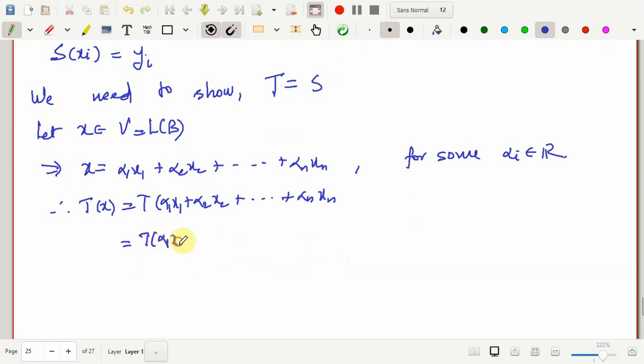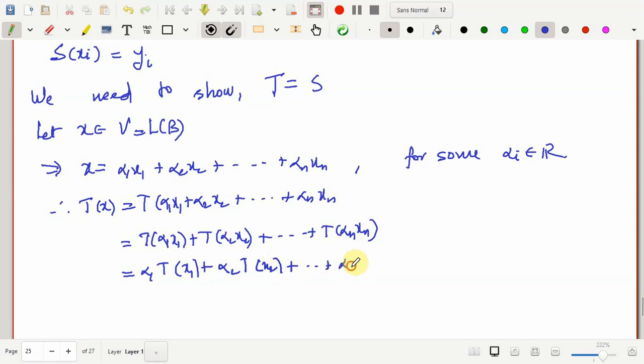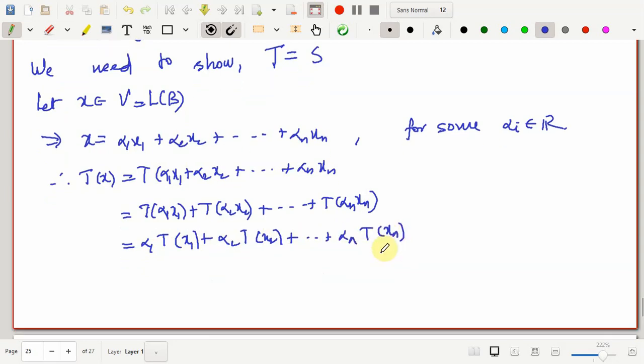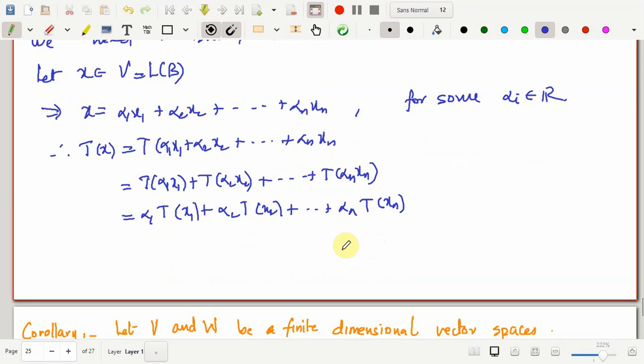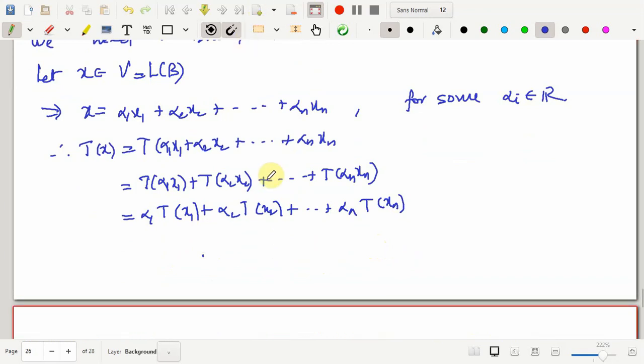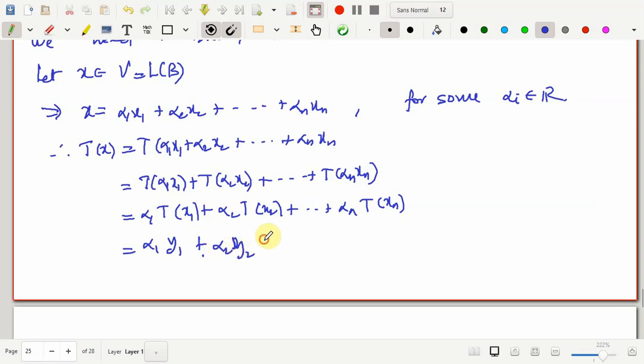So this would be the same as T of alpha 1 x1 plus T of alpha 2 x2, and this goes on till T of alpha n xn. But again these scalars can be taken out, so you have alpha 1 T of x1 plus alpha 2 T of x2, and this goes on till alpha n T of xn. Now we know that, as the transformation is constructed, T of xi is the same as yi. So I can rewrite this as alpha 1 y1 plus alpha 2 y2, and this goes on till alpha n yn.